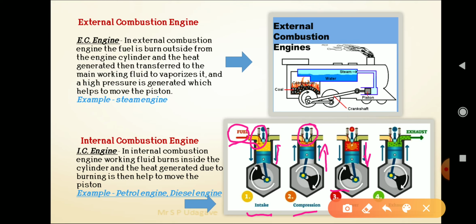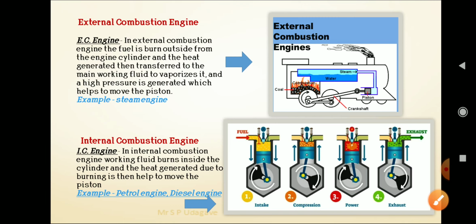And the fourth one is the exhaust stroke. Inside the cylinder, the fluid has burned, which creates burnt gases, and the piston moves upward. At that time the inlet valve is closed and the outlet valve is open, for the exhaust gases to escape. So that is the difference between the external and the internal combustion engine.